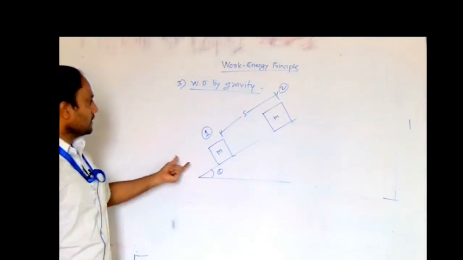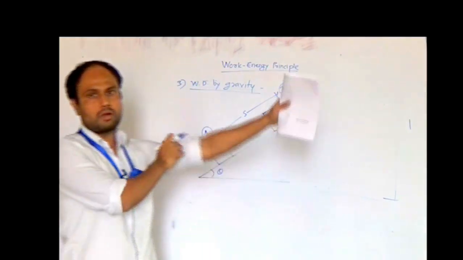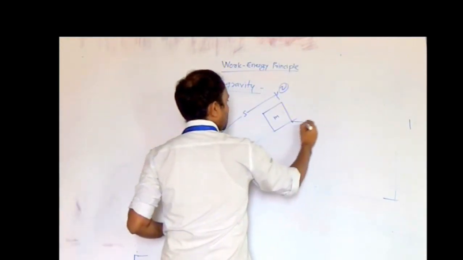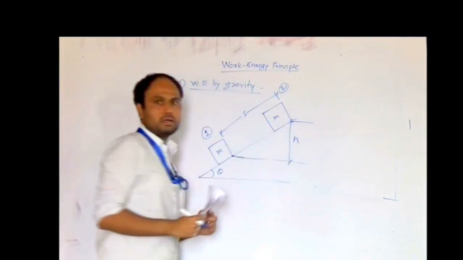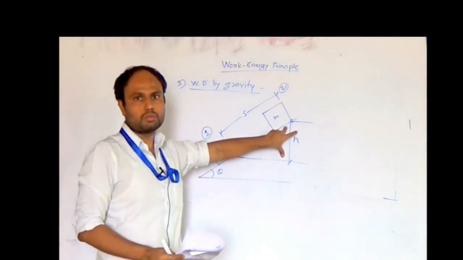Now in this case there will be friction force work done, but we are now considering only the gravitational work done. How to calculate gravitational work done? Initially it was at this position and the final position is this. We have to calculate the difference in level. So it is moving vertically a distance h. We have to calculate this h for calculation of the work done.